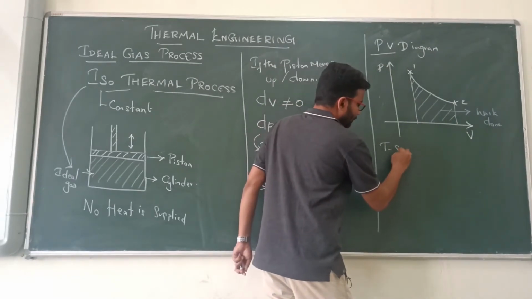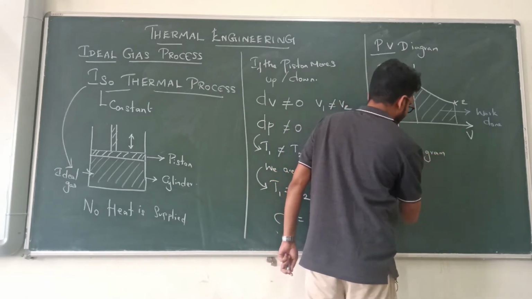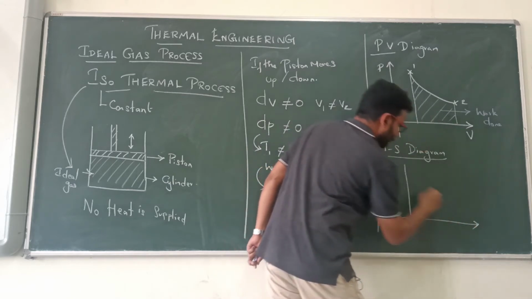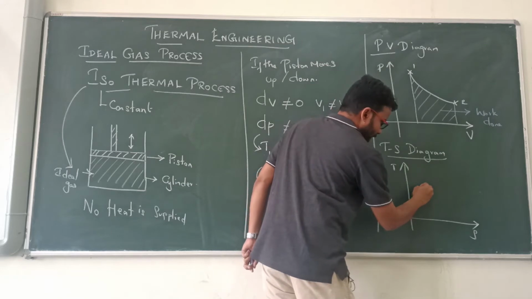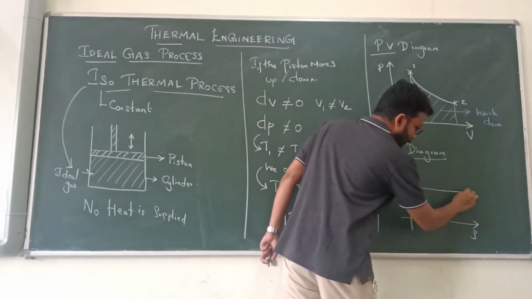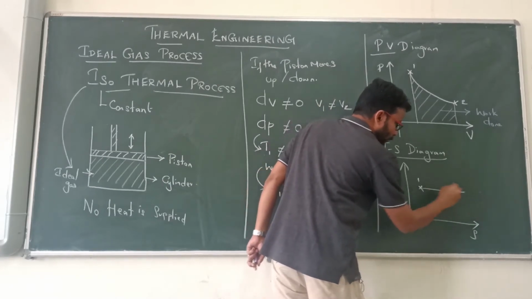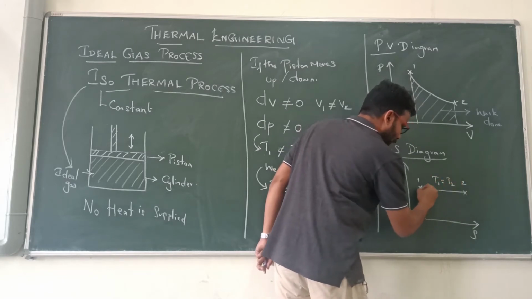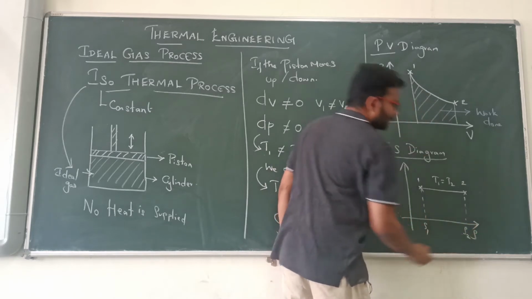Then let us see the TS diagram. Here is temperature. Since it is a constant temperature process, how will it look? This is state 1 and this is state 2. Here T1 and T2 will be equal, but there will be S1 and S2.